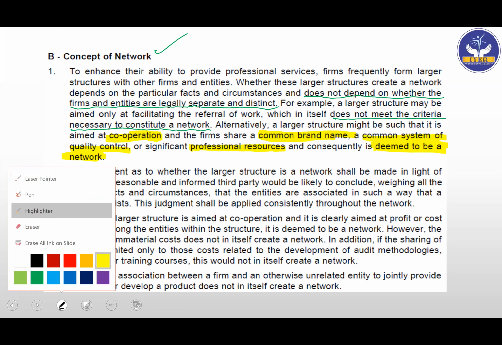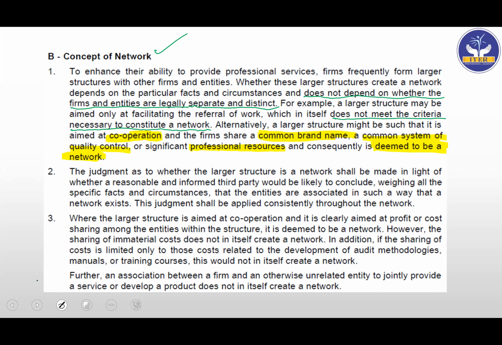Okay. Then after that, they come to the next point. And what is the next point? Let's see. They are saying that the judgment as to whether the larger structure is a network shall be made in light of whether a reasonable and informed third party would be likely to conclude, weighing all the specific facts and circumstances, that the entities are associated in such a way that the network exists. This judgment shall be applied consistently throughout the network. Okay. So now, based on this line alone, I am expecting a lot of case studies, not only in this attempt, but in the times ahead.